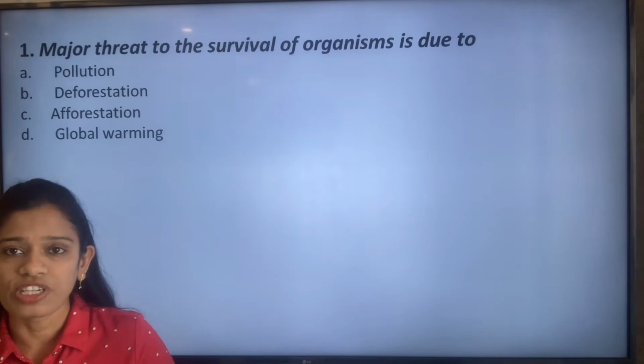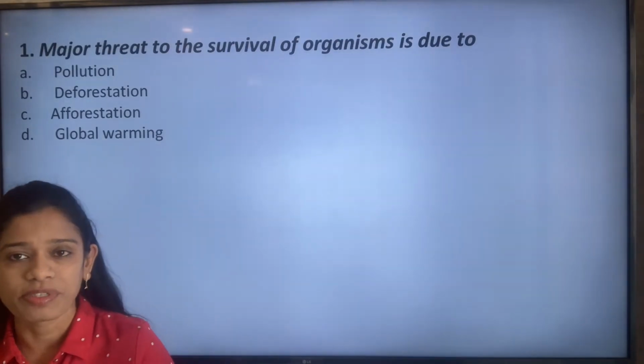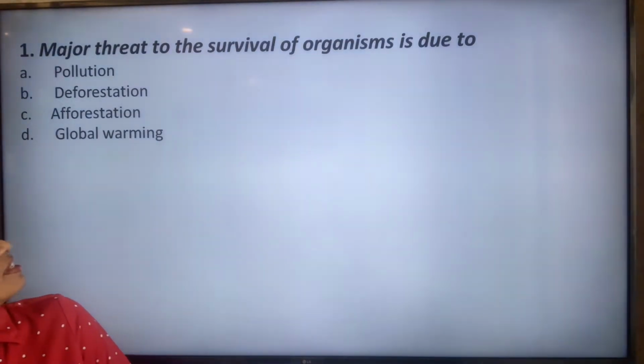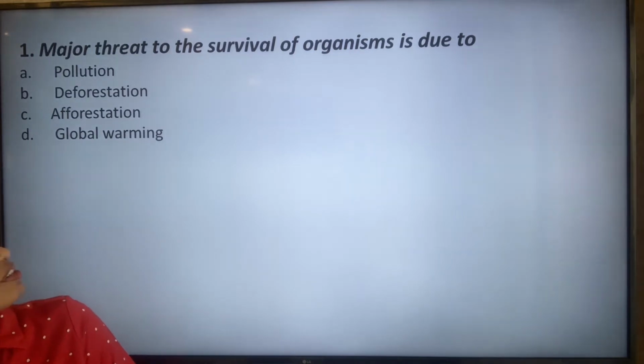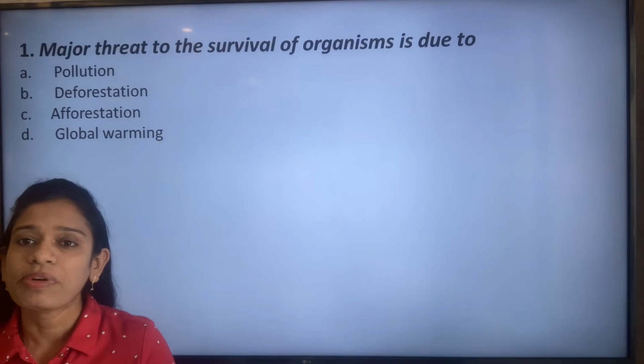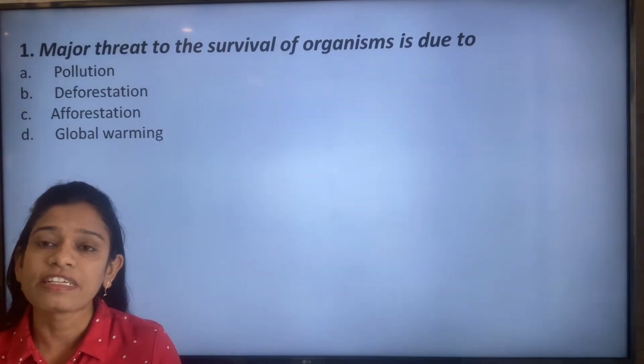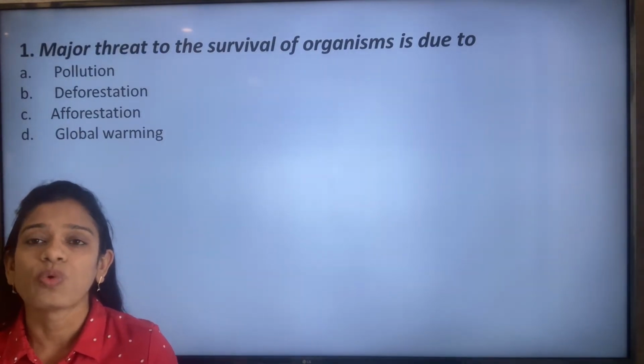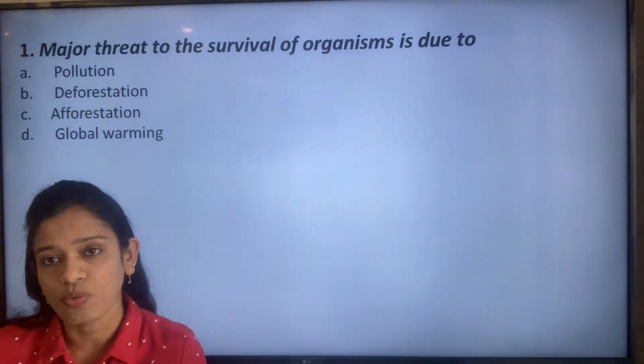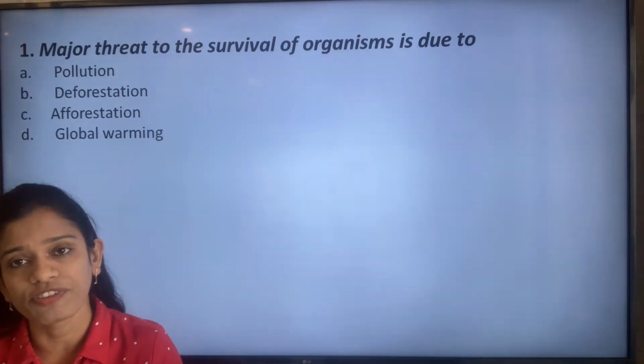So the first question from the chapter Conservation of Plants and Animals: a major threat to the survival of organisms is due to. If you remember, when we discussed the chapter, we had first discussed why conservation was necessary, or why conservation was so important for us.